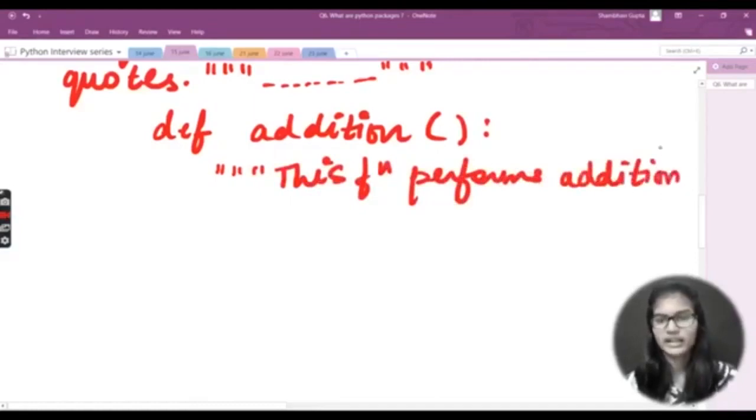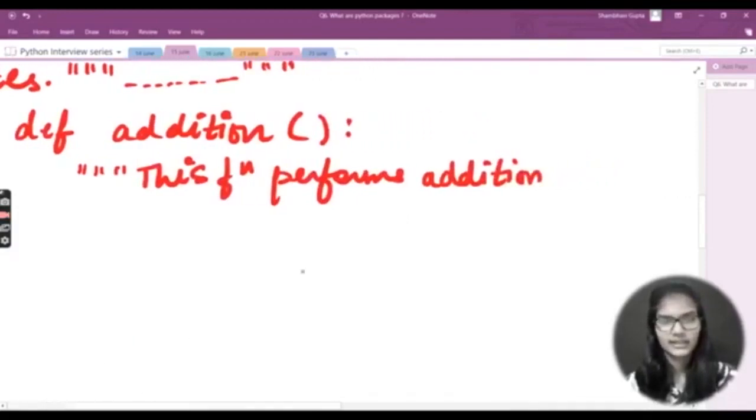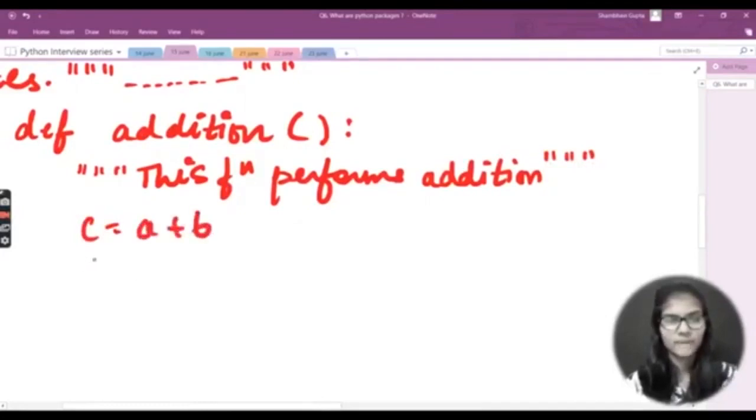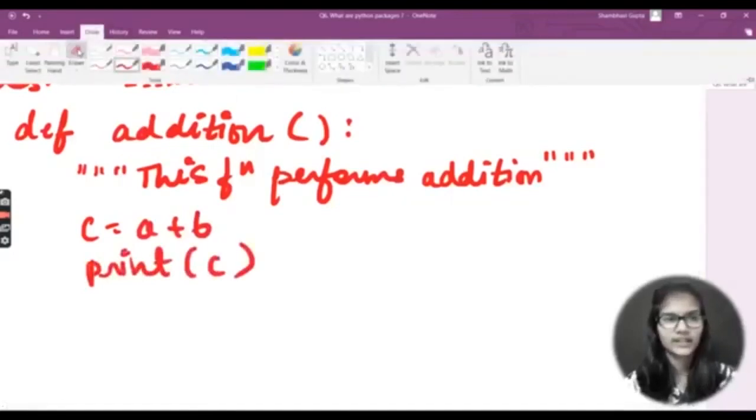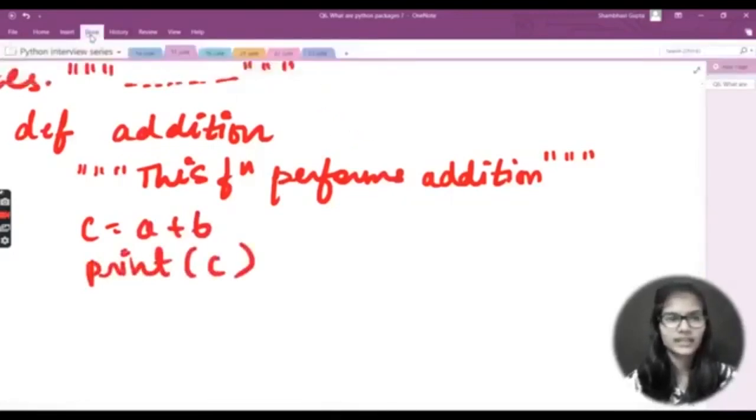Okay, and I would simply close this docstring like this. This function performs addition, and now inside this I'd just say c is equal to a plus b, and I would be simply printing the c. And here above in the bracket I just need to pass the parameters, that are a and b.